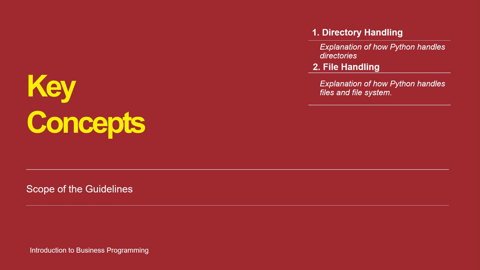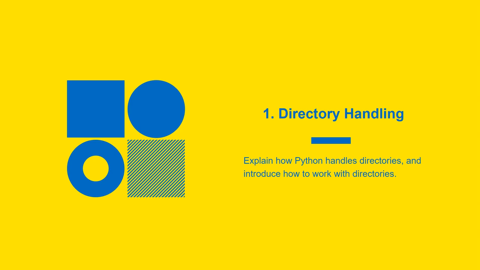And the second one is file handling. With file handling you can create a file. This can include a text file and a picture. You can even copy a picture with Python. So today we will include 2 parts. The first one is directory handling.